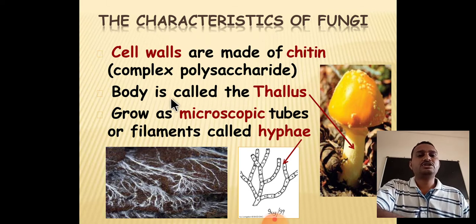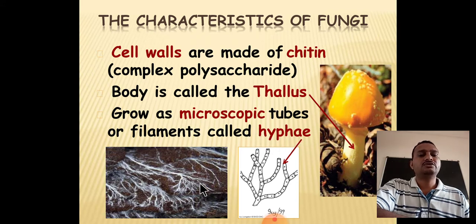The second character is that the body is called the thallus. In the last slide we saw what is meant by thallus. Thallus is a structure not having any true root, true stem and true leaves. Such a structure is known as the thallus structure. The next character is that they grow as microscopic tubes or filaments called hyphae. This is a very important characteristic.